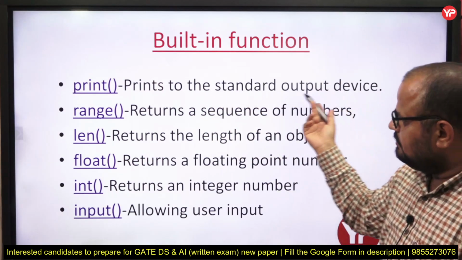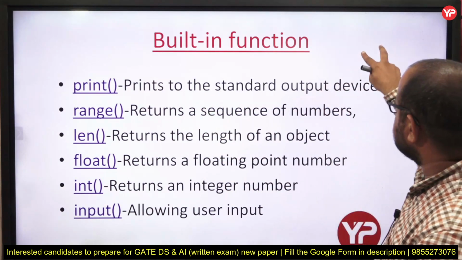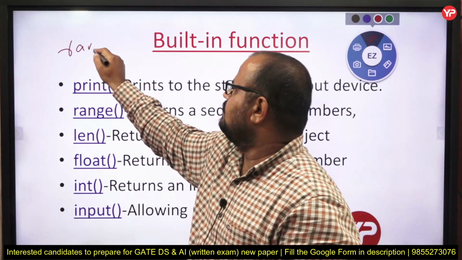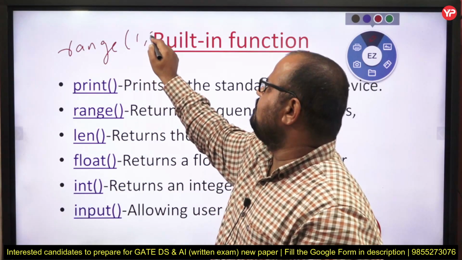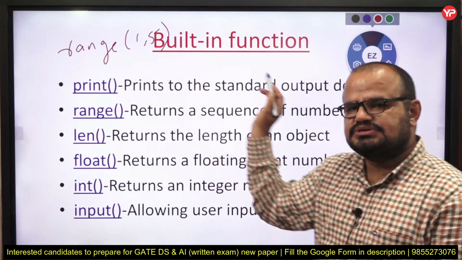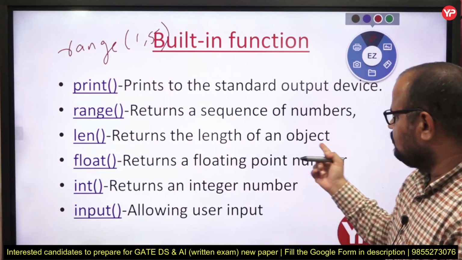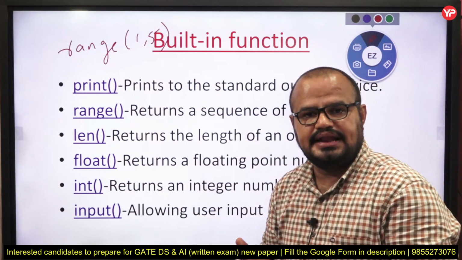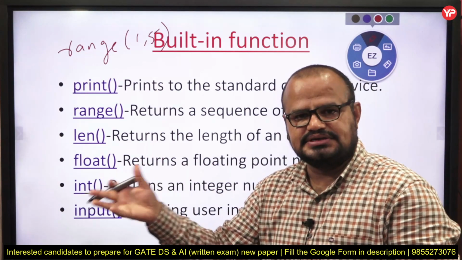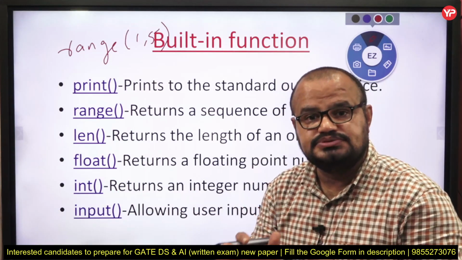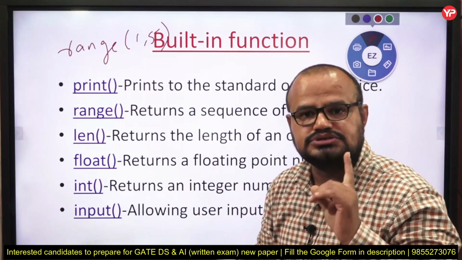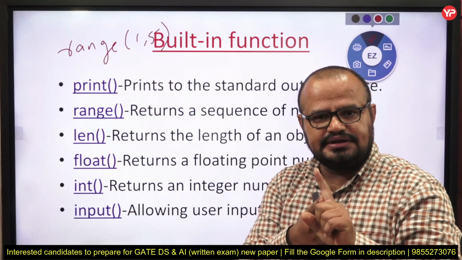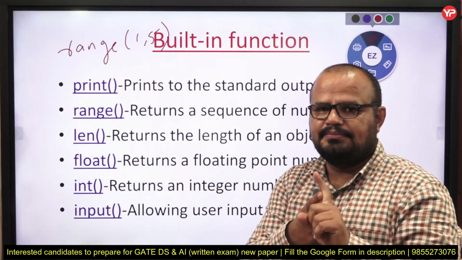So print displays to the standard output. Range returns a sequence of numbers. Like if you write range 1, 5, it gives you a sequence of numbers. Length returns the length of the object. What object do we have? Again, C is not an object oriented language. What is an object, we are going to discuss in our next lecture, but Python is an object oriented language. And again, that is the most important point. The two most important points regarding Python are, it is object oriented, and it is an interpreted programming language.